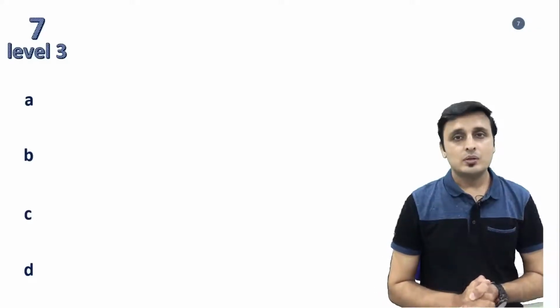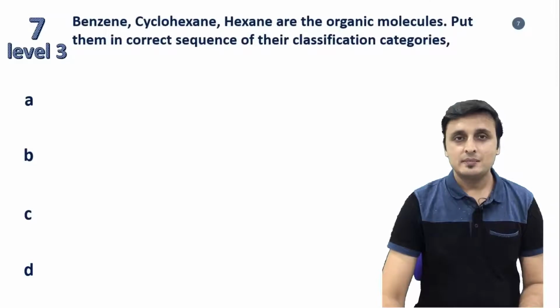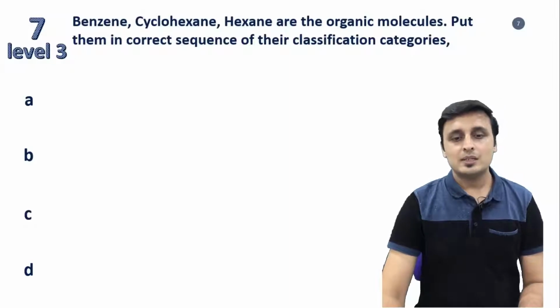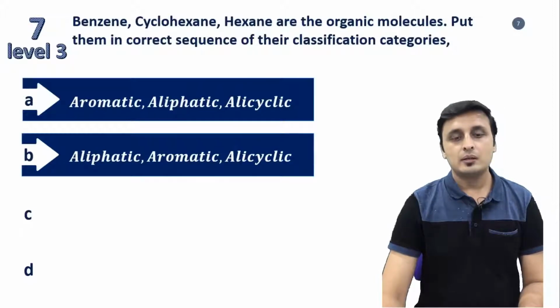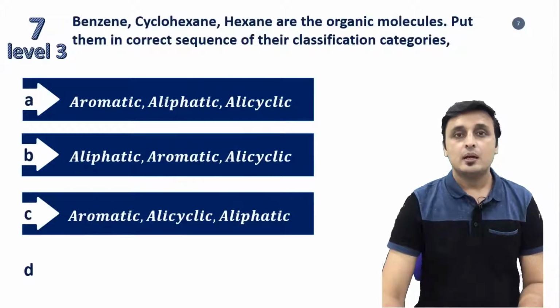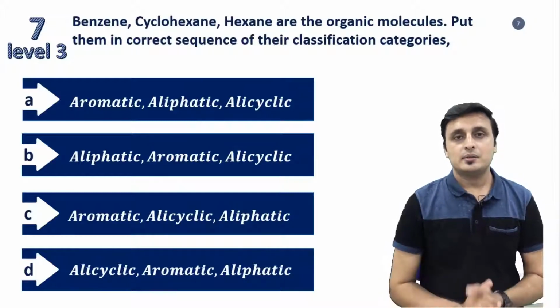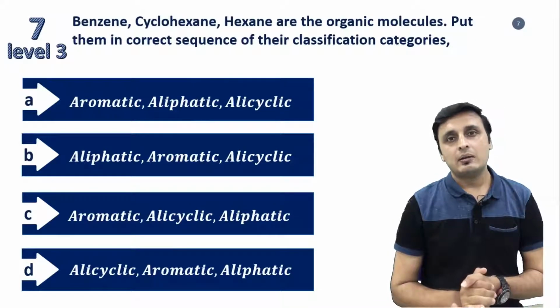Now presenting seventh question of the show. Question 7, level 3. The question is: benzene, cyclohexane, hexane are the organic molecules. Put them in correct sequence of their classification categories. Your options are: option A, aromatic, aliphatic, alicyclic; option B, aliphatic, aromatic, alicyclic; option C, aromatic, alicyclic, aliphatic; and option D, alicyclic, aromatic, aliphatic.